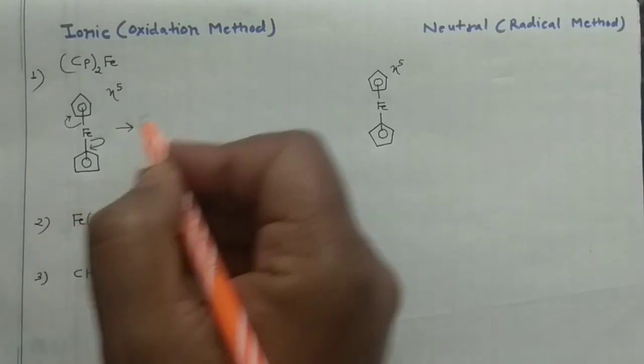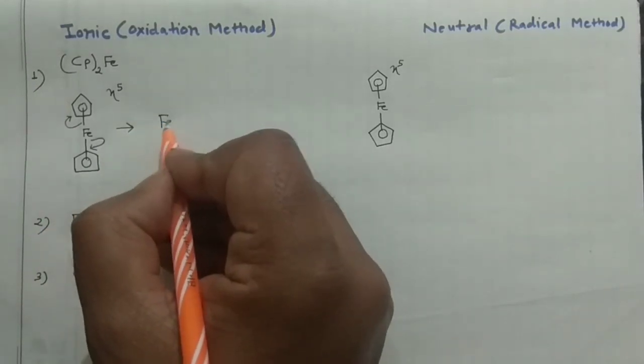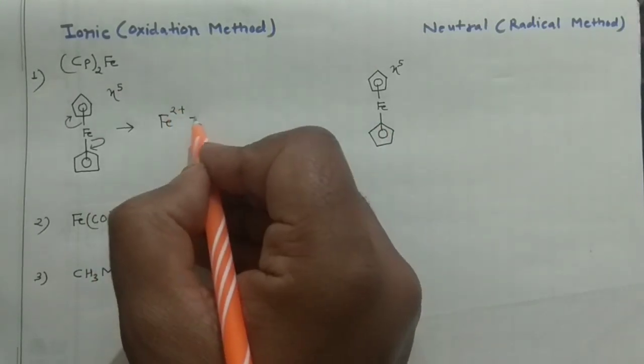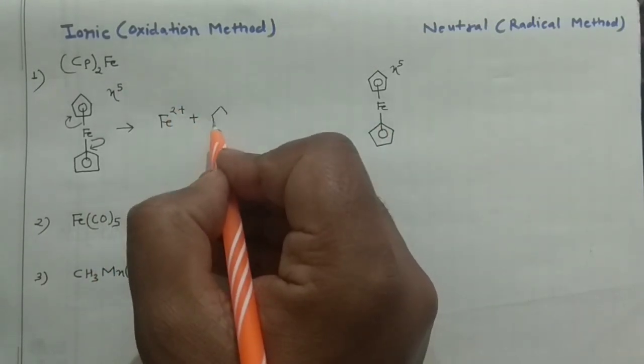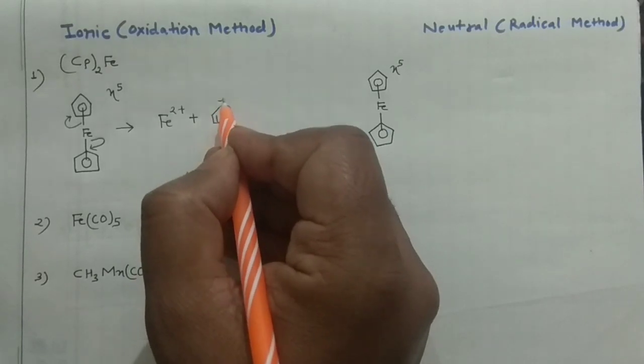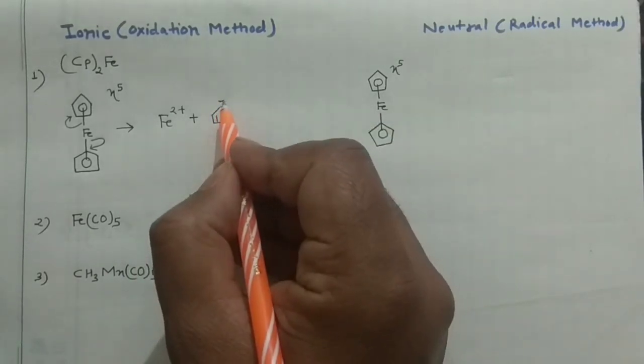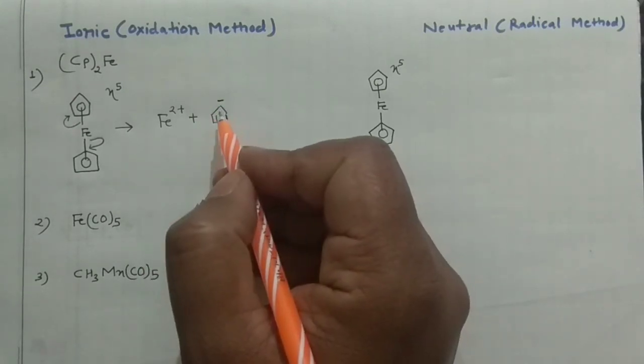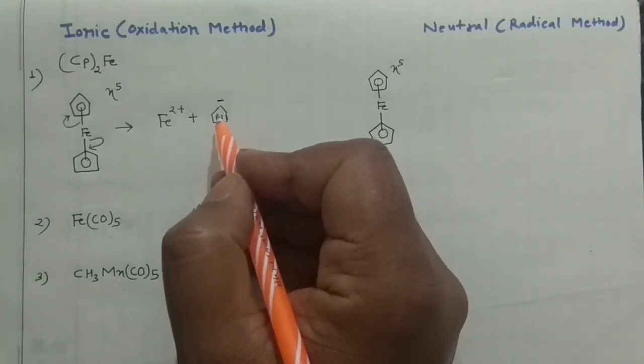So if you ionize, you will have that iron in the +2 oxidation state, okay guys. And along with this, you will have your cyclopentadienyl anion. So I am putting negative here. Negative means, as I already told you, it represents 2 electrons. So you can now very easily find the electrons present in it.